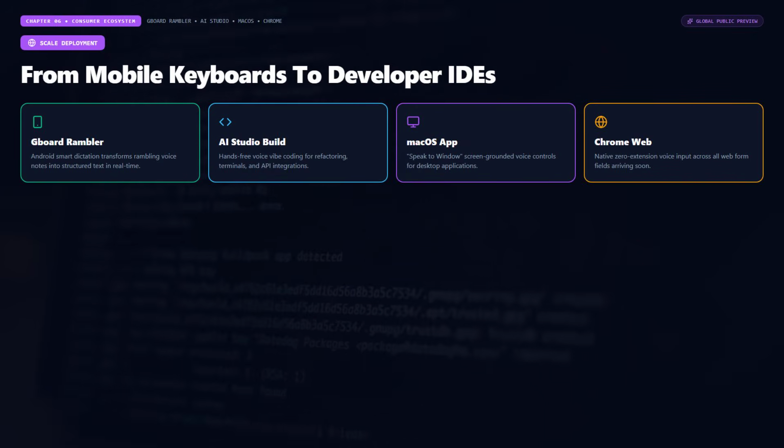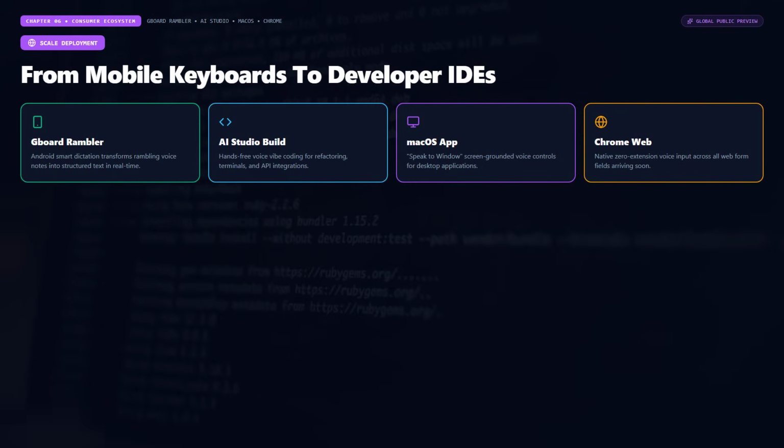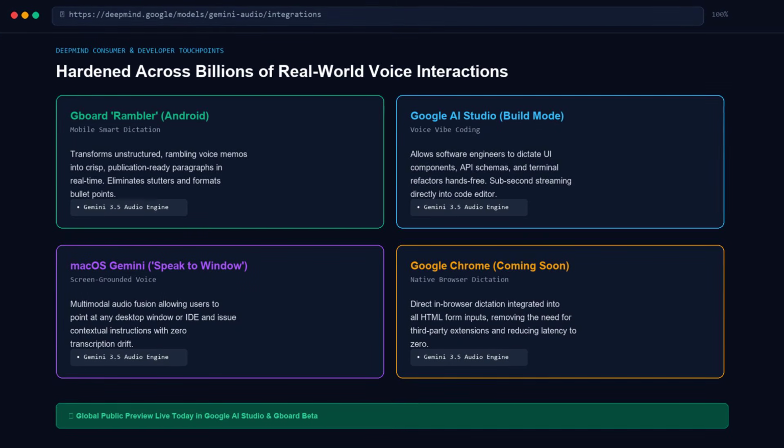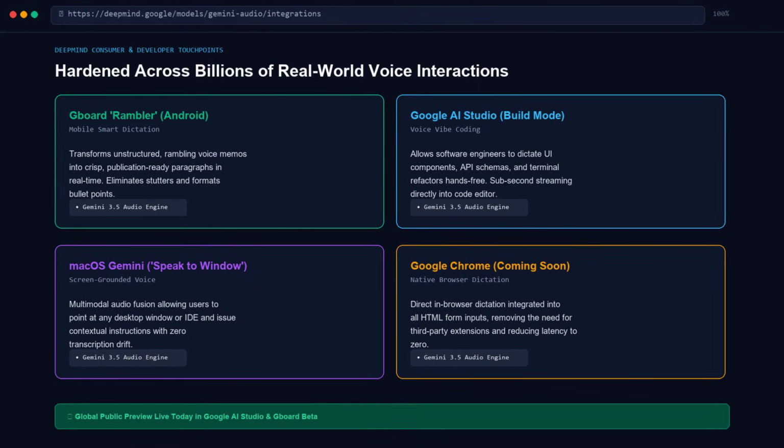This release is not merely an isolated developer API. Google is deploying it as the unified acoustic backbone across their entire consumer hardware and software ecosystem. On Android devices, Gemini 3.5 Transcribe powers the new Rambler smart dictation mode in Gboard. Instead of forcing users to speak like a 1990s dictaphone, Rambler allows users to speak in unstructured, free-form voice memos, which the keyboard instantly synthesizes into clean, publication-grade prose.